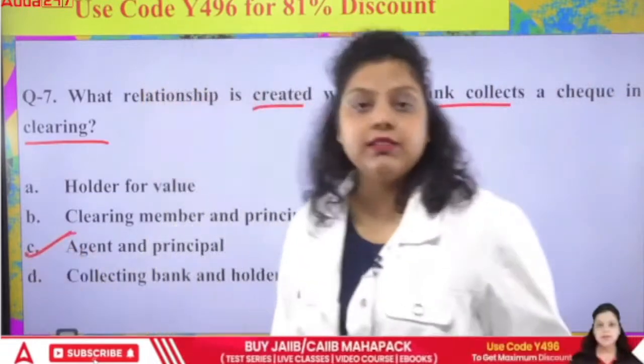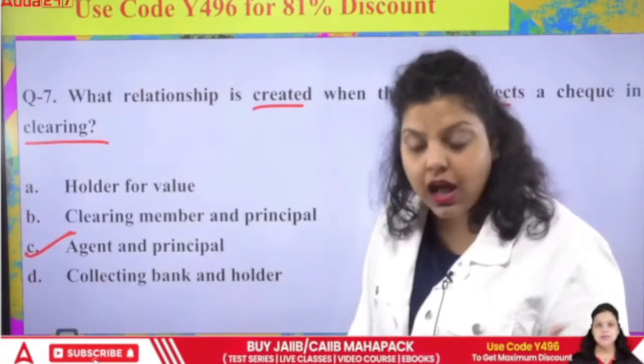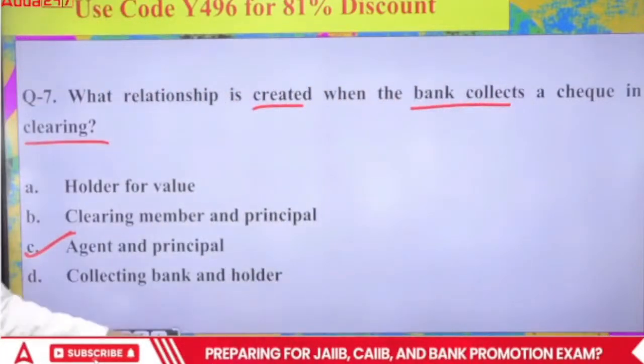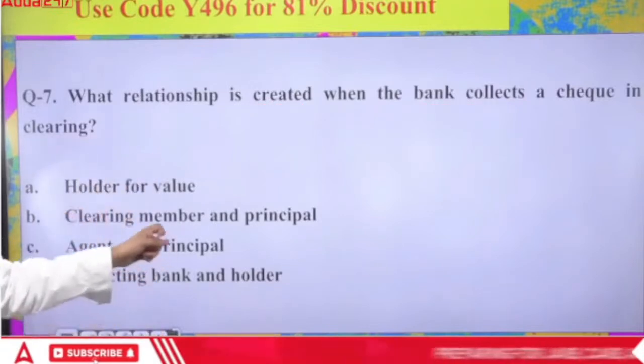The bank will be the agent, but the customer will be the principal, because on behalf of the customer, the bank is performing this activity. So the right answer is that an agent and principal relationship will be there between the bank and the customer.